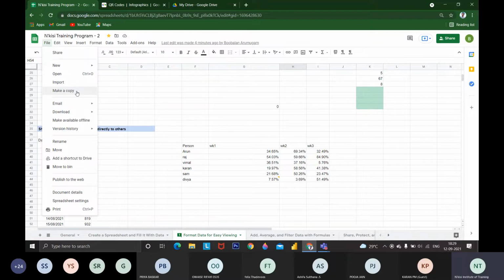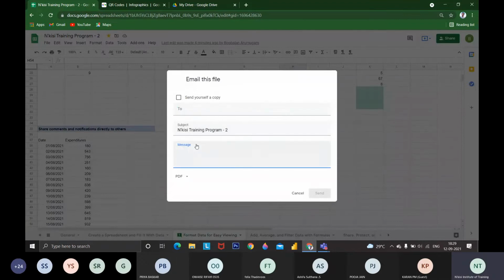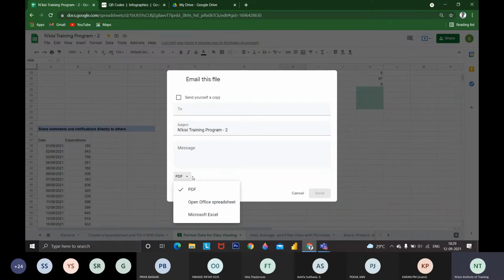If you want to make a copy of similar documents, we can make a copy and we can directly email this file to anyone, directly to the mail ID and message. We don't need to open the mail ID and send everything there. We have three options: whether we need to share this file as PDF, spreadsheet, or Microsoft Excel. With Excel, they will not have any access to it. They can just download the file and use the data.